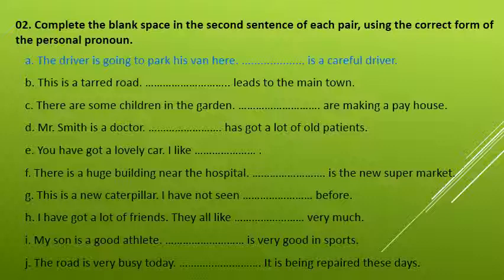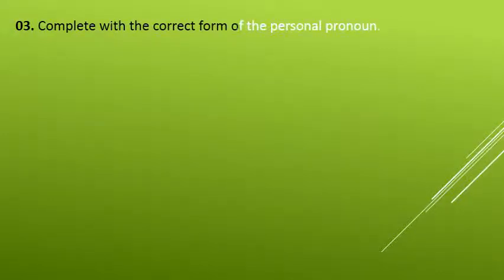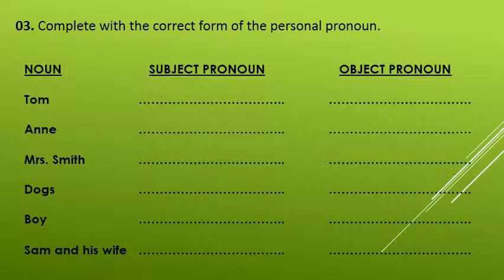Now we are going to fill the blank. Let me help you. The driver is going to park his van here. He is a careful driver. The answer is he. Now you can fill the blanks of the rest of the sentences on your own. Here is the last activity. Complete with the correct form of the personal pronoun.